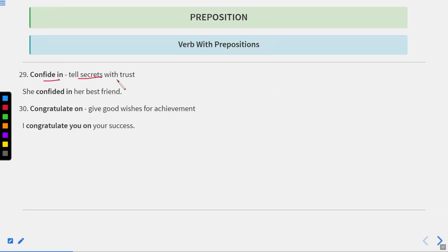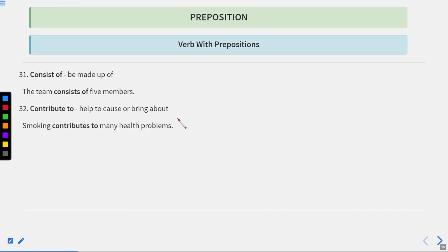Confide in means tell secrets with trust. She confided in her best friends. Okay. Congratulate on means give good wishes for the achievement. I congratulate you on your success. So this is how we use to say congratulate on. Now let us move to the next one. Consist of, it means be made up of. The team consists of 5 members. Okay. Contribute to means help to cause or bring about.